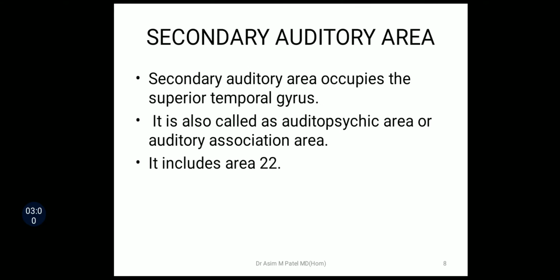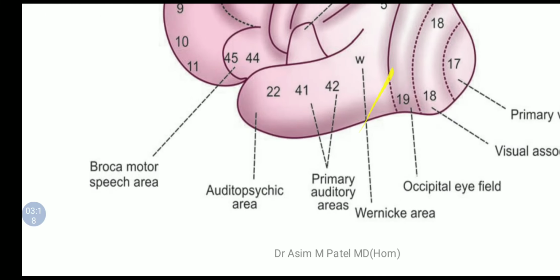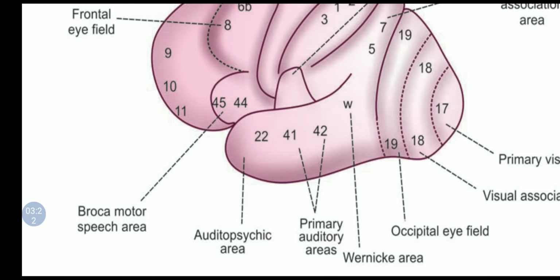The next one is the secondary auditory area. The secondary auditory area occupies the superior temporal gyrus. It is also called the auditopsychic area or auditory association area. It includes area number 22. Here in this diagram you can see the auditopsychic area, that is area number 22.